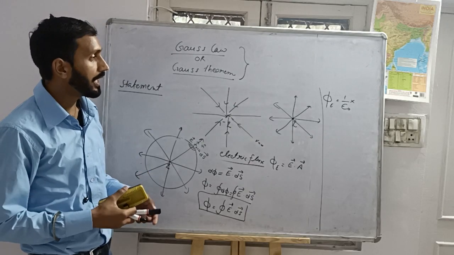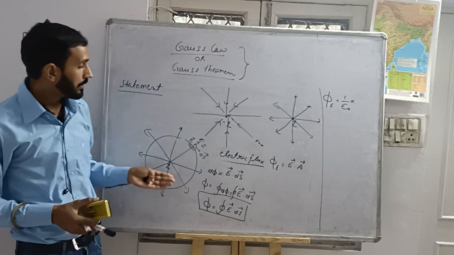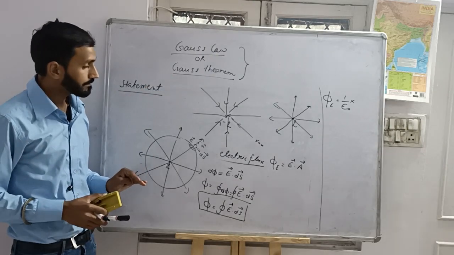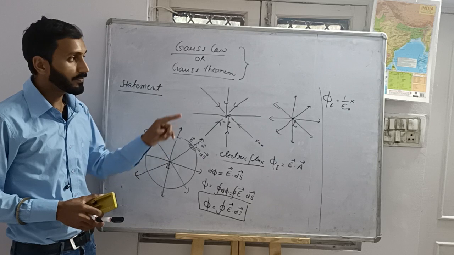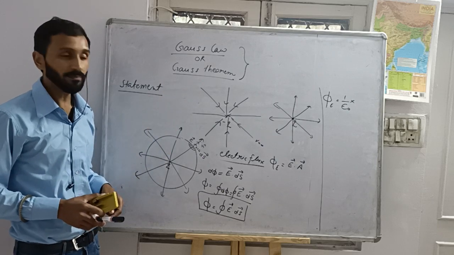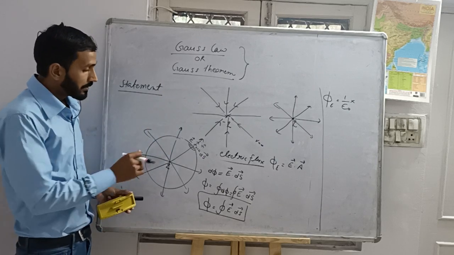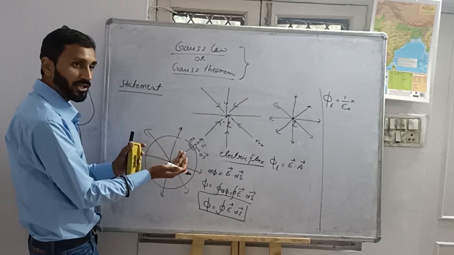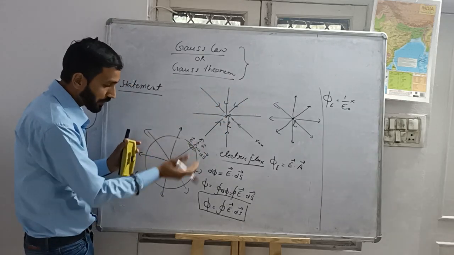Understood? I am saying that according to Gauss, the total flux will be equal to 1 by epsilon naught times the total charge enclosed by the closed surface.